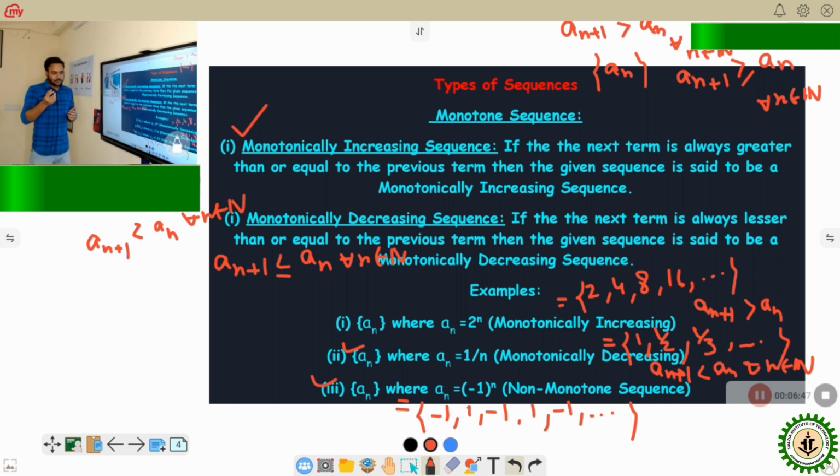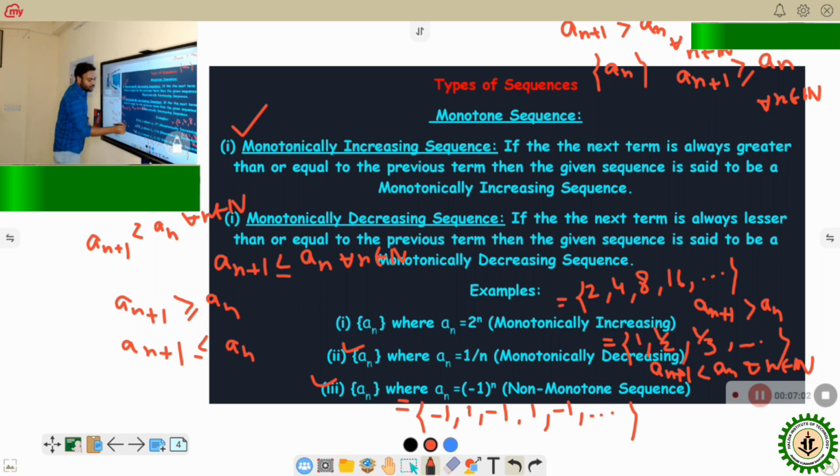Neither is n plus 1 greater than n, nor is n plus 1 less than n. So that's why it is not a monotone sequence. If a sequence is either monotonically increasing or monotonically decreasing, it is said to be a monotone sequence. If a sequence is neither monotonically increasing nor monotonically decreasing, it is said to be a non-monotone sequence.